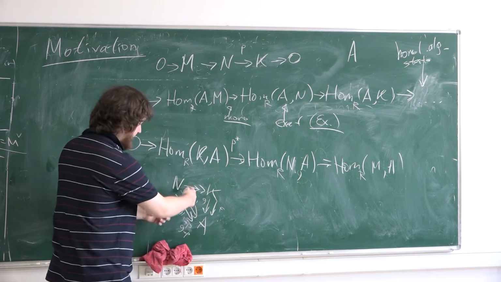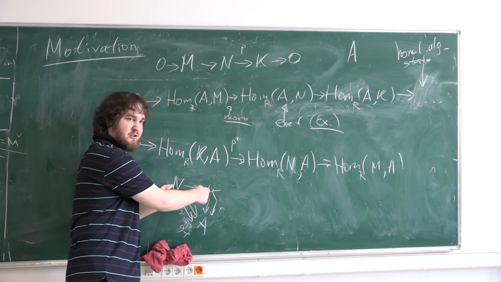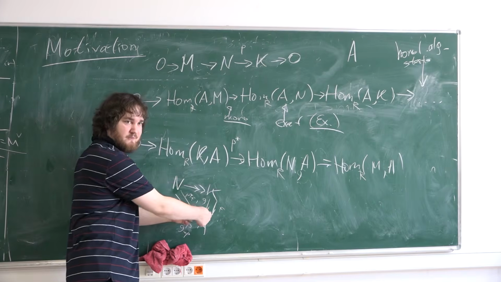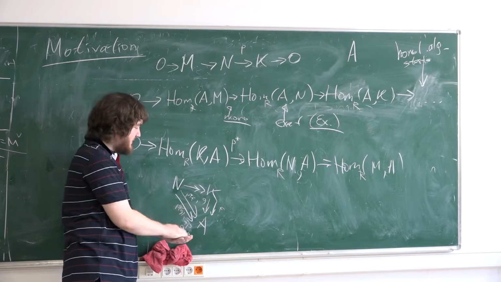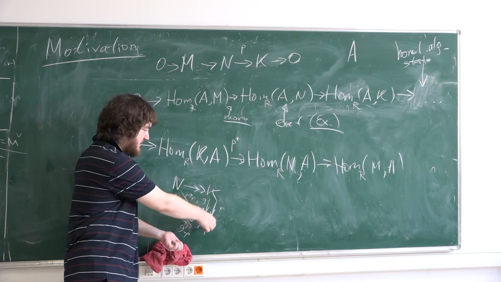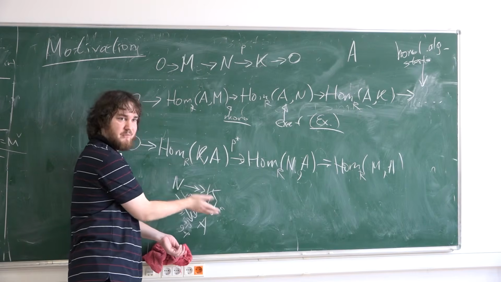If this composition coincides and P is surjective, then F and G coincide on K.